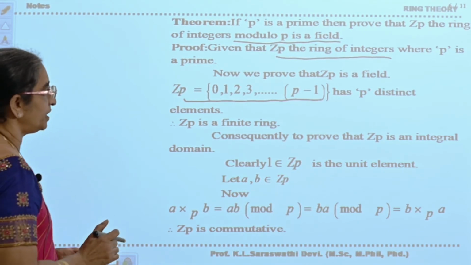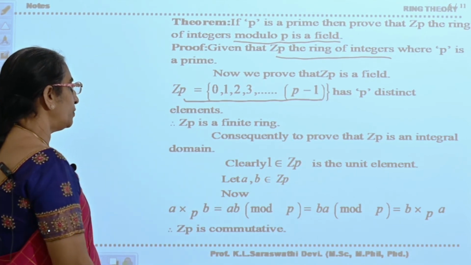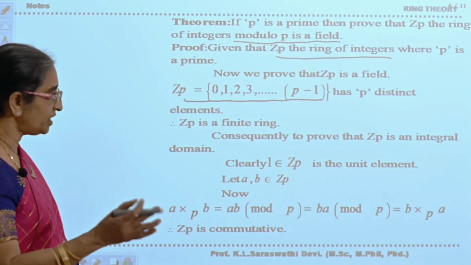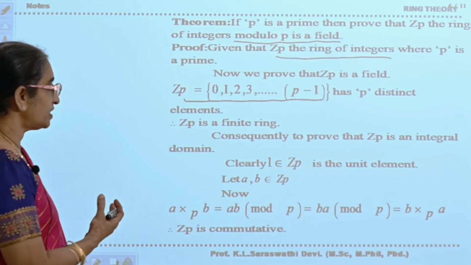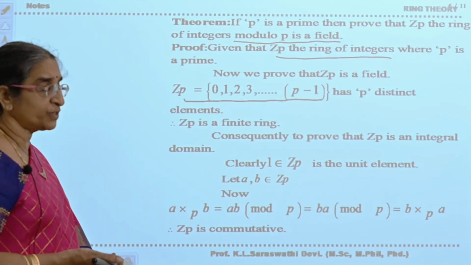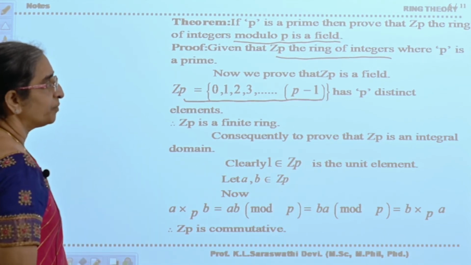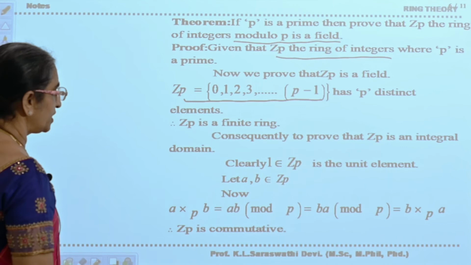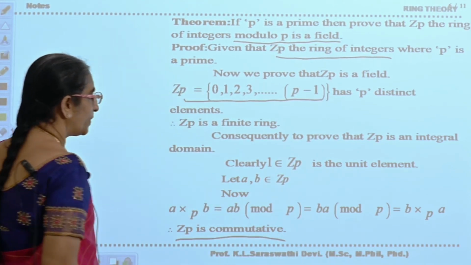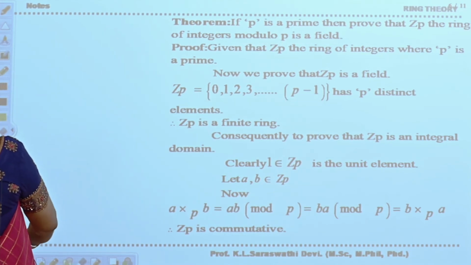Let a, b belong to Z_p. Now a multiplication modulo p b is equal to ab mod p, which is equal to ba mod p. Therefore, because a and b are elements of Z, commutativity is satisfied: ba mod p, that is, b multiplication modulo p a. Therefore, the commutative property is satisfied in Z_p. Okay, now see the next one.